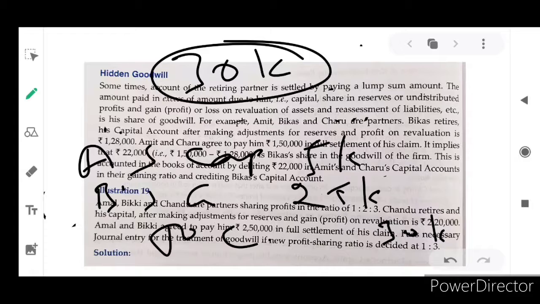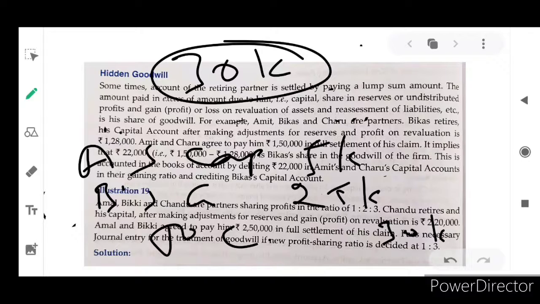If you have any doubt, you can ask me. Don't hesitate to ask doubts, and practice more and more problems in retirement of a partnership firm. Definitely one problem will come. There will be two 6-mark problems, and in 3 marks also there are chances they will ask one question, and one one-word question. Collectively you can score 10 marks from retirement alone. So focus on it. While you calculate goodwill, be very careful whether they have given existing goodwill or not, who is giving, and what the gaining ratio and the sacrificing ratio are. Everything you have to calculate before it.